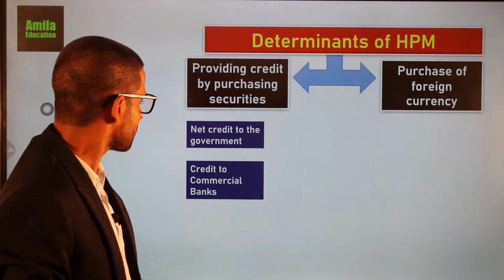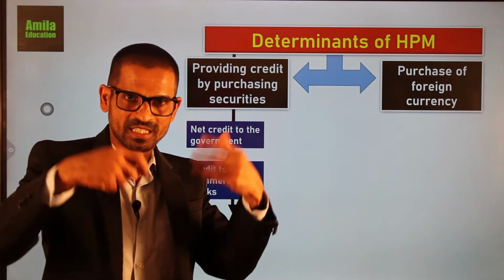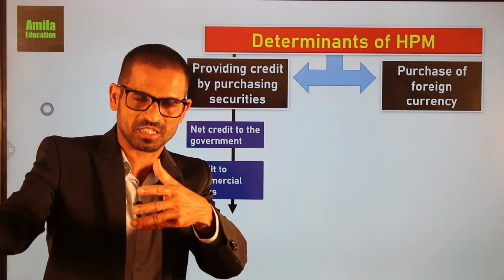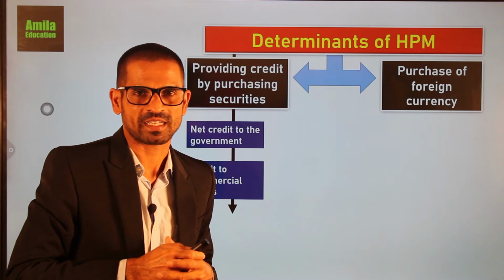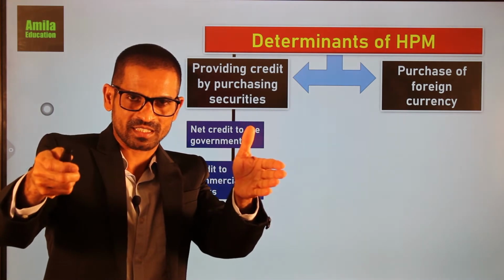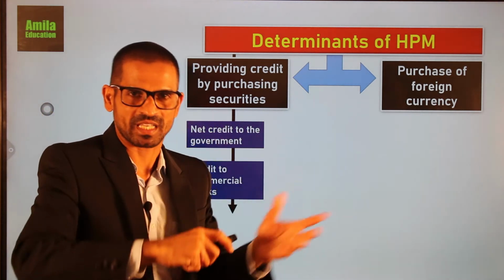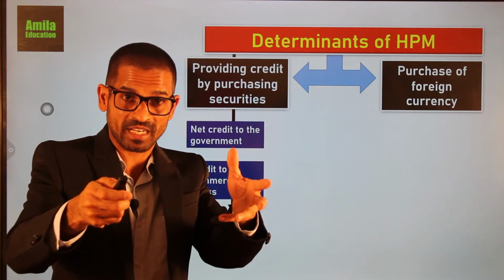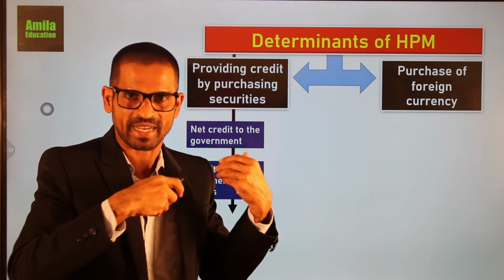Then in this process, the loans granted to the government and the commercial banks are the assets of the central bank, because the government and the commercial banks have to repay these loans to the central bank again. The central bank has to recover it, has to take it back.